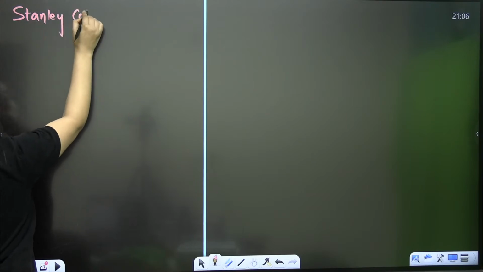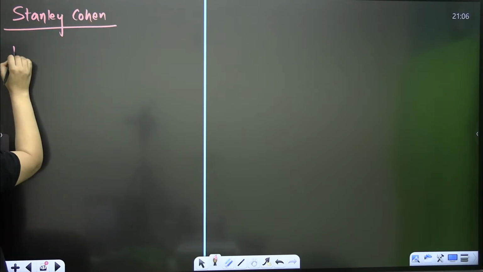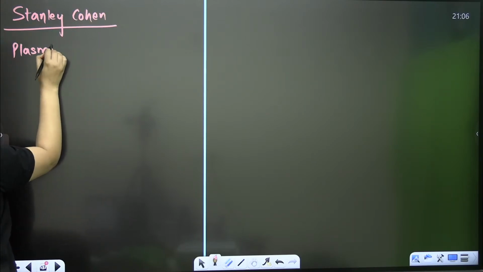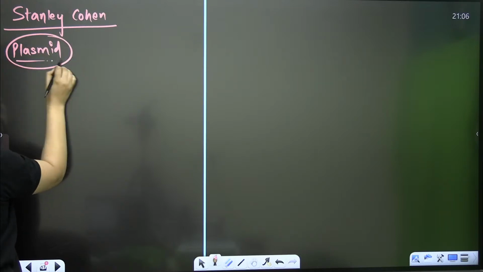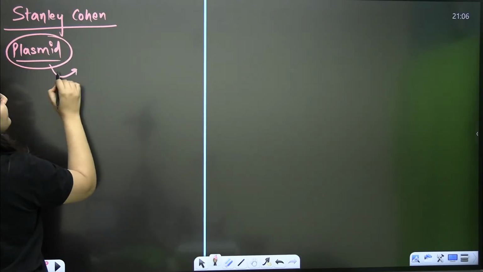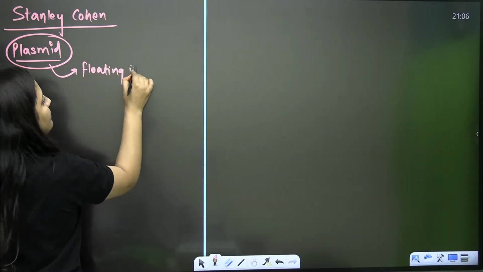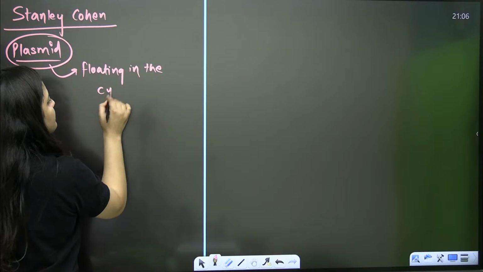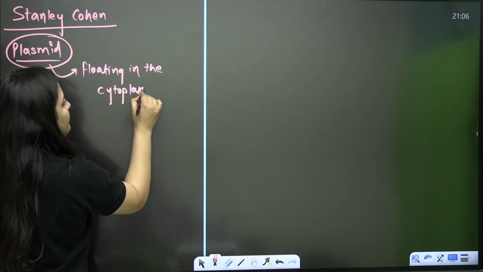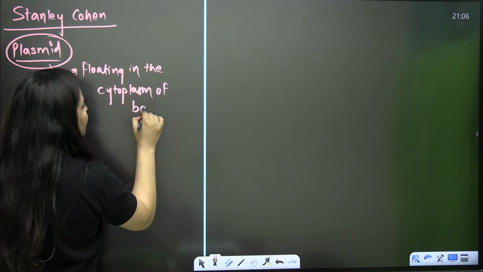He was studying the plasmid. He found that plasmids are basically floating in the cytoplasm of bacteria. That's what he discovered.